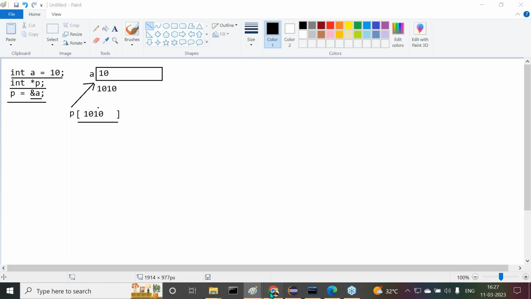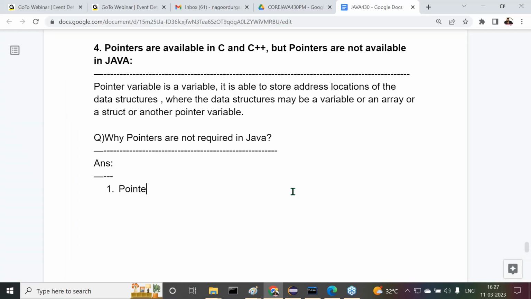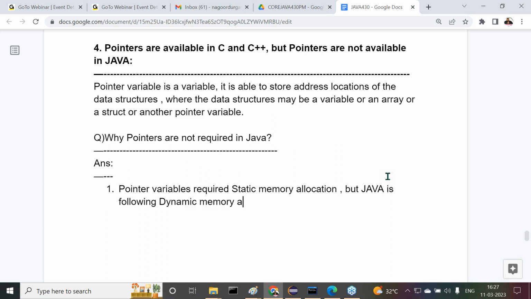Now this is a point we can understand. Observe carefully. Pointer variables require static memory allocation. But what is Java following? Come on, what is Java following? Java is following dynamic memory allocation.